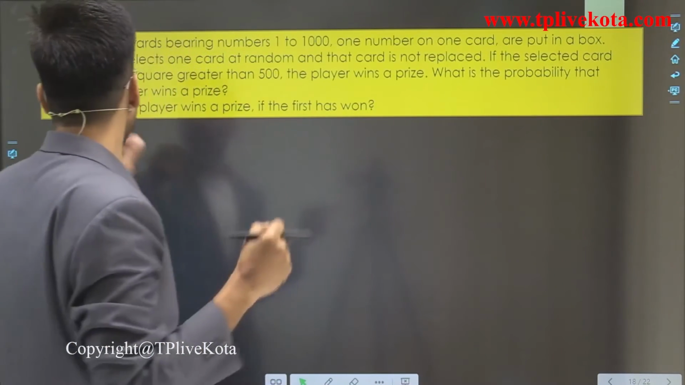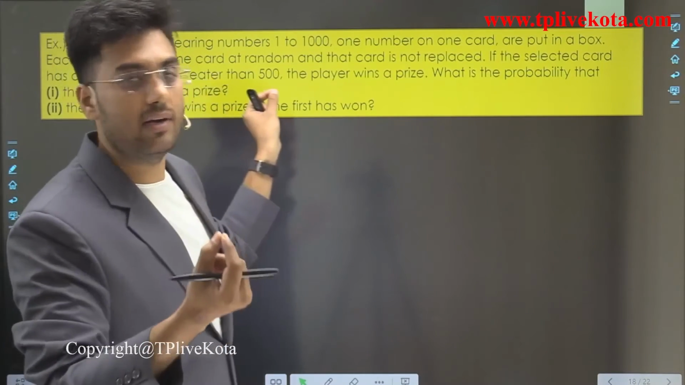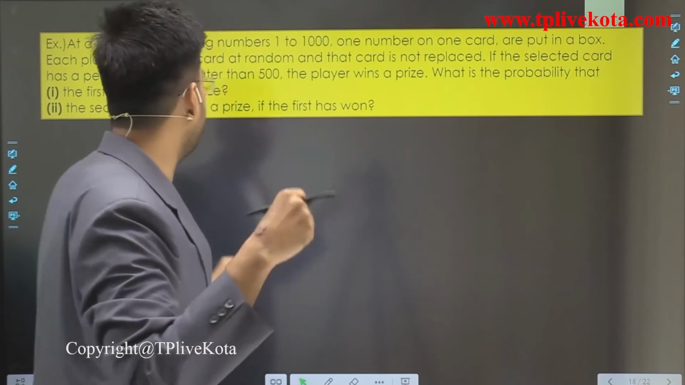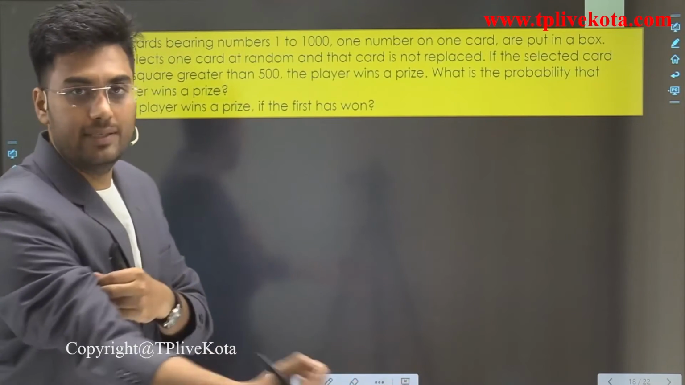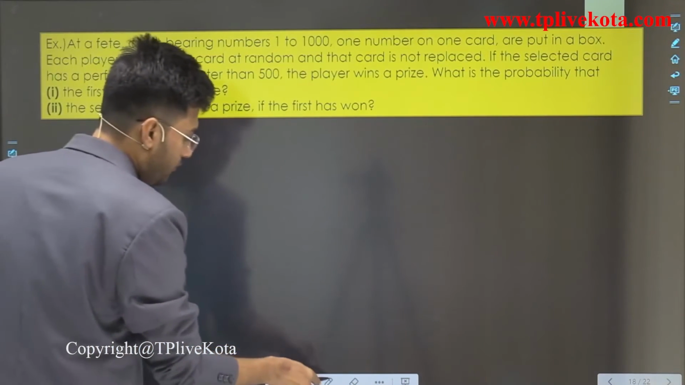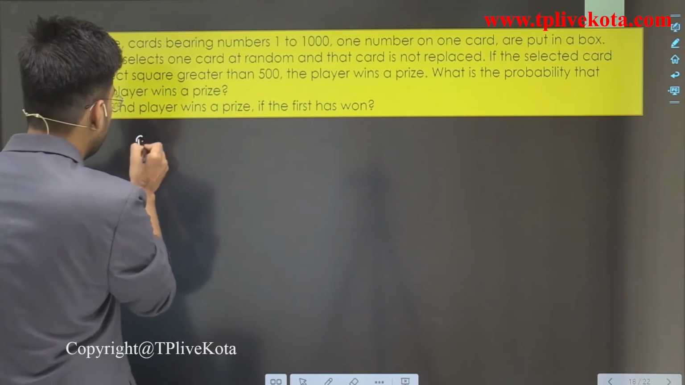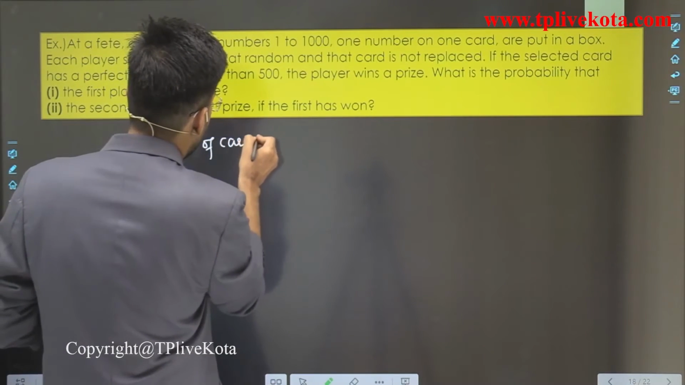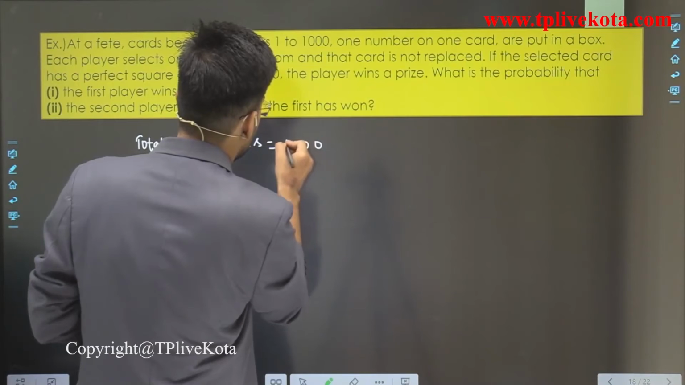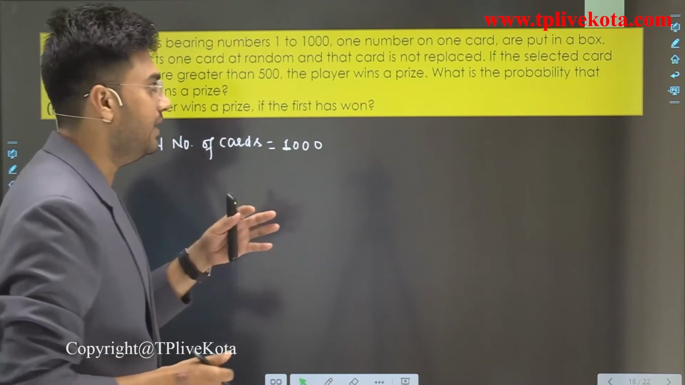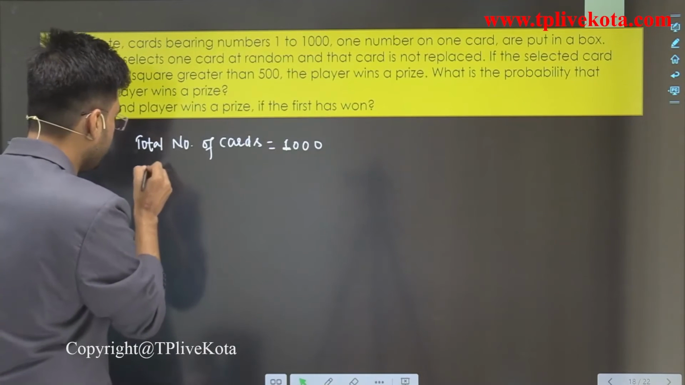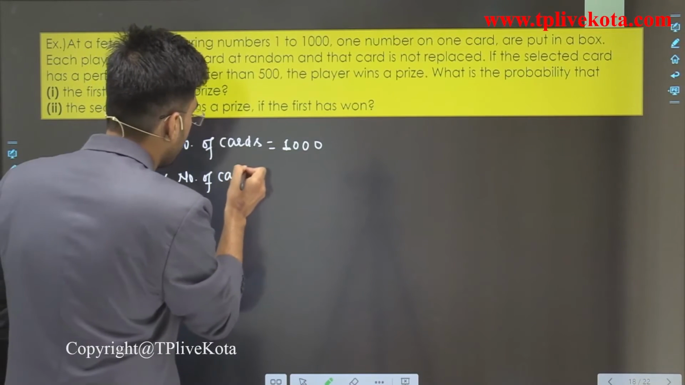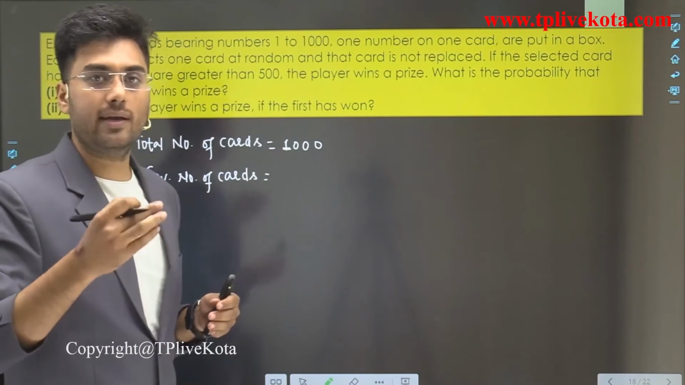If the selected card has a perfect square greater than 500, the player wins a prize. What is the probability that the first player wins a prize? So students, here the total number of cards is 1000, and to win we require favorable cards, which should be a perfect square greater than 500.